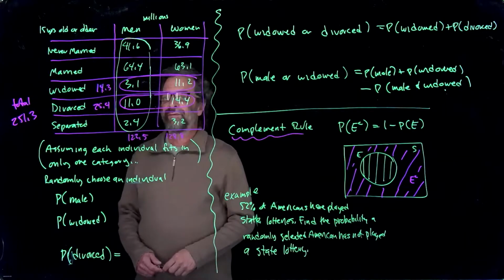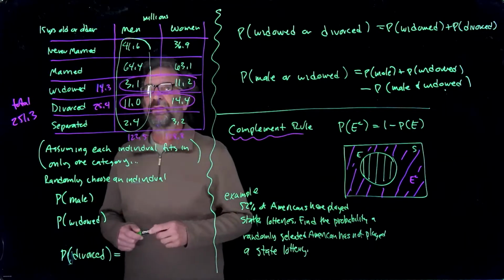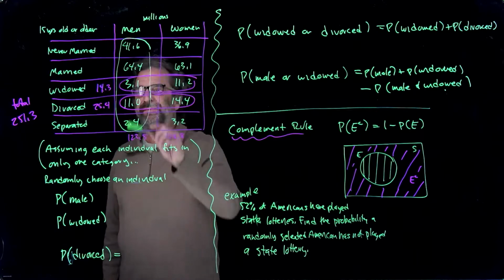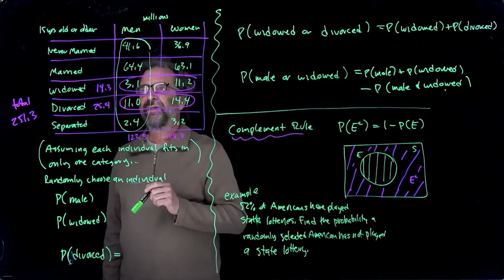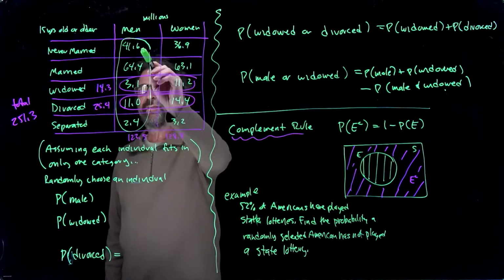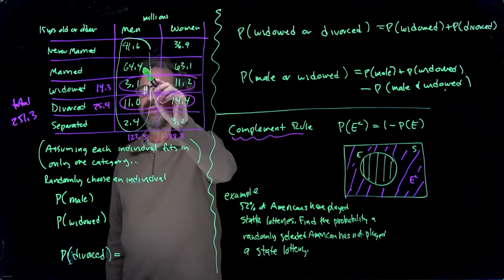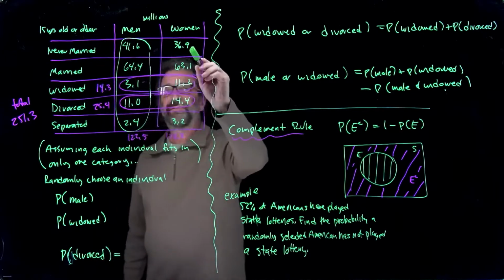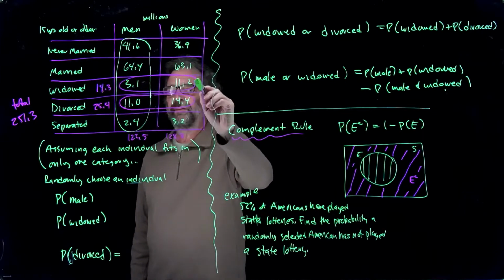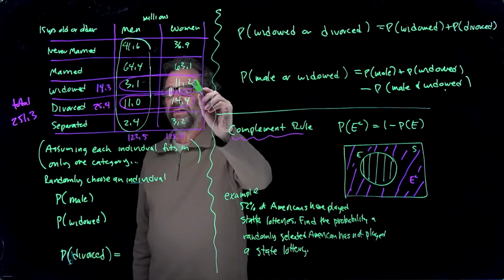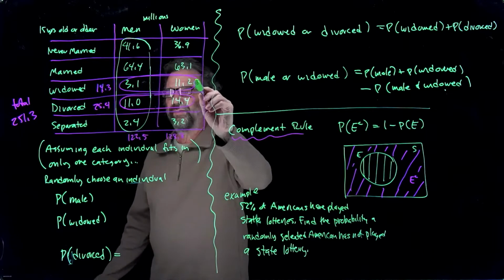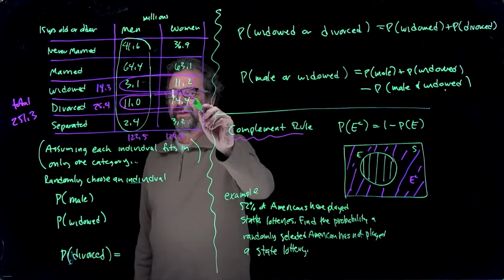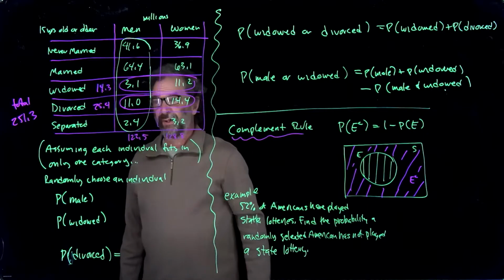So here's a table from the census in 2013. Here's how many millions of people fall into each of these 10 categories. Never married male, married male, widowed male, divorced male, separated male. Never married woman, widowed woman. I don't think they call it widowed, but okay, widowed woman, divorced, and separated woman.